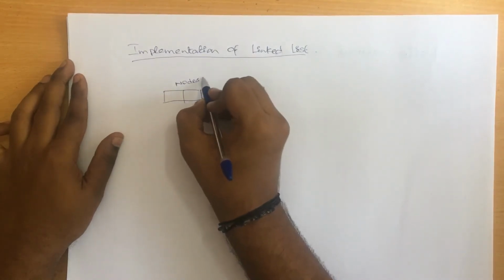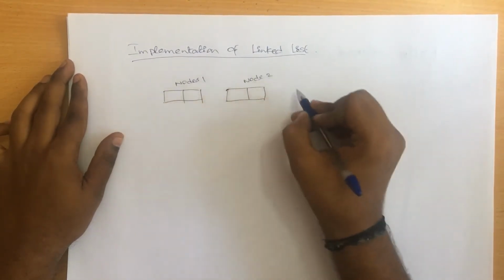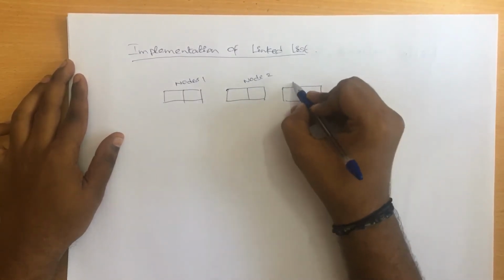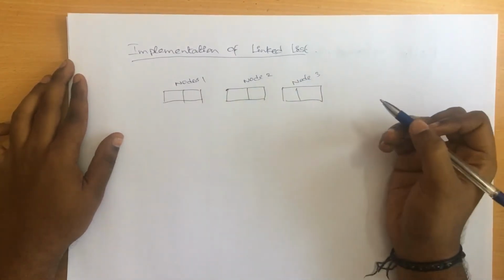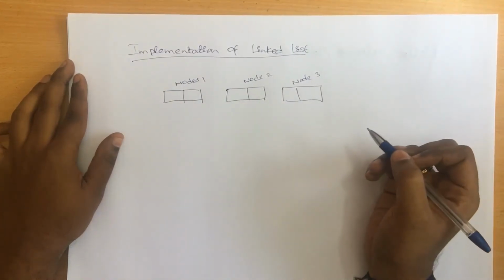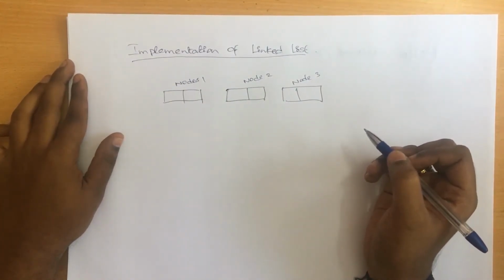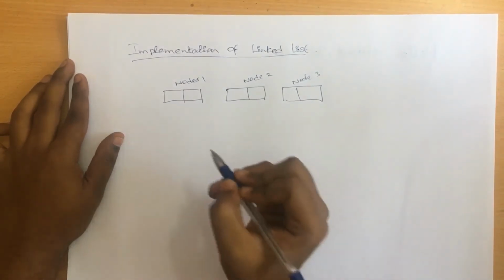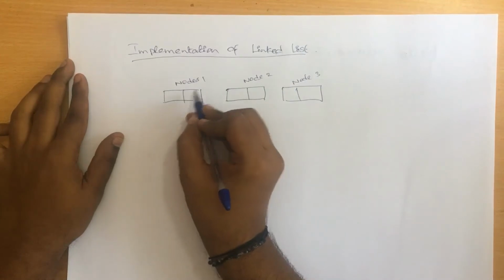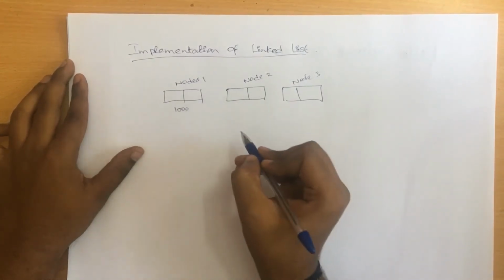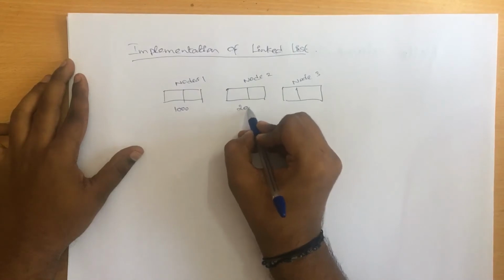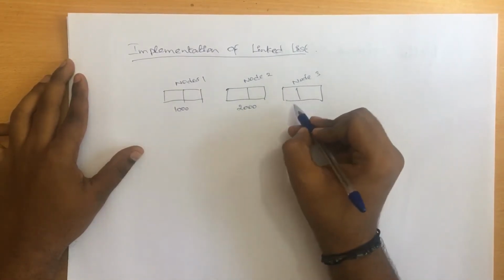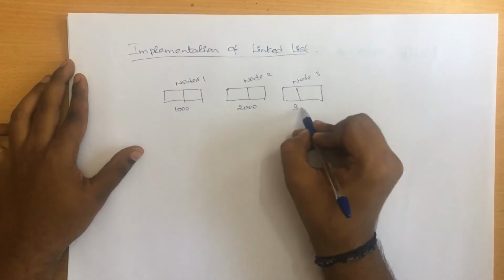So here let this be node 1, this is node 2, and let us have one more node and name it node 3. Each and every node has a specific address value. Just as a train has a compartment or coach number, each and every node has an individual or unique address value. For example, let us assume that node 1 has the address value 1000, node 2 has the address 2000, and node 3 has the address value 3000.